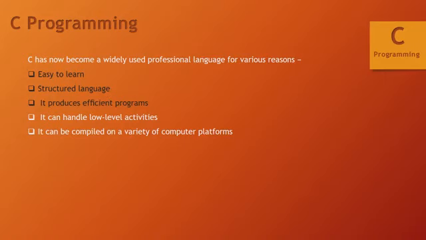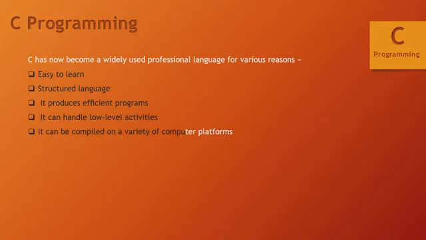Again, it will produce efficient programs. Again, it can handle low level activities also. That's why the C language is also known as a middle level language, because it has some features of low level languages and it has some features of high level languages also. Therefore, it is known as a mixture of low and high level language, and therefore it is called a middle level language. Also, it can be compiled on various types of computer platforms, as we have seen in Ubuntu, in Windows and many other computer platforms.